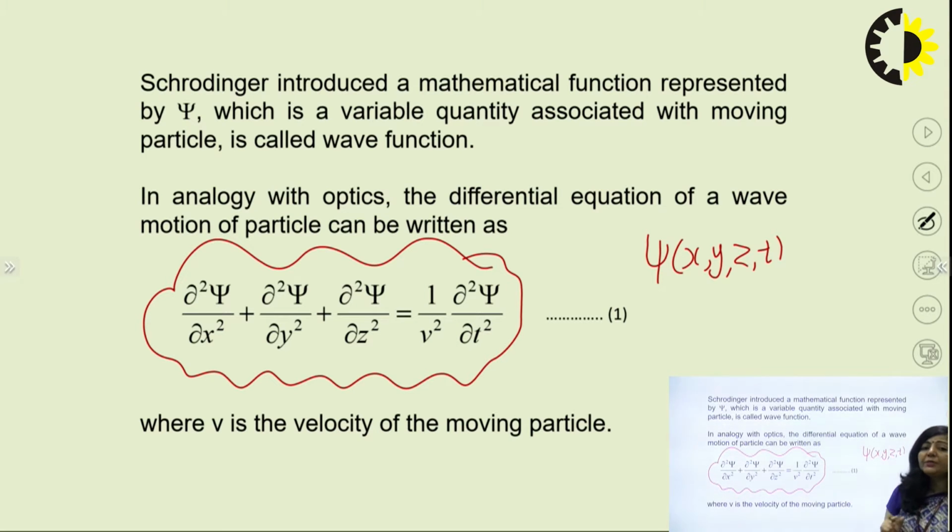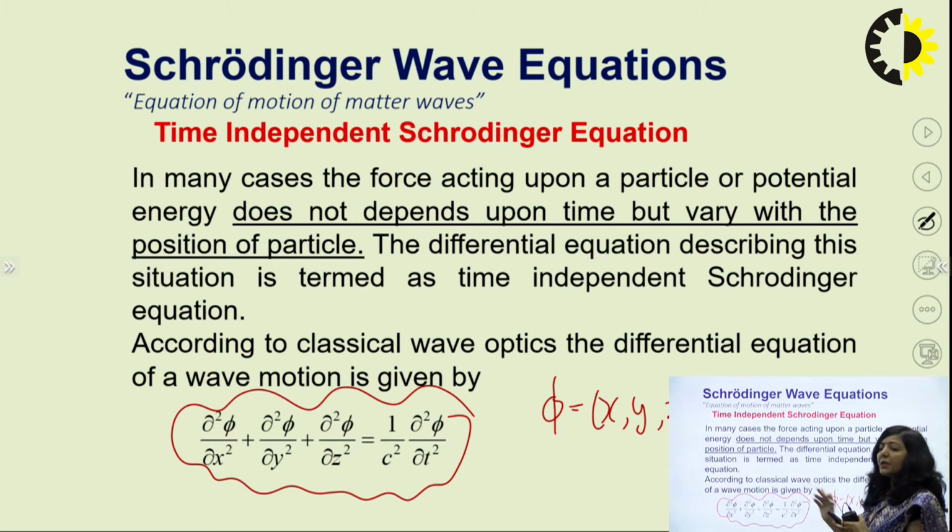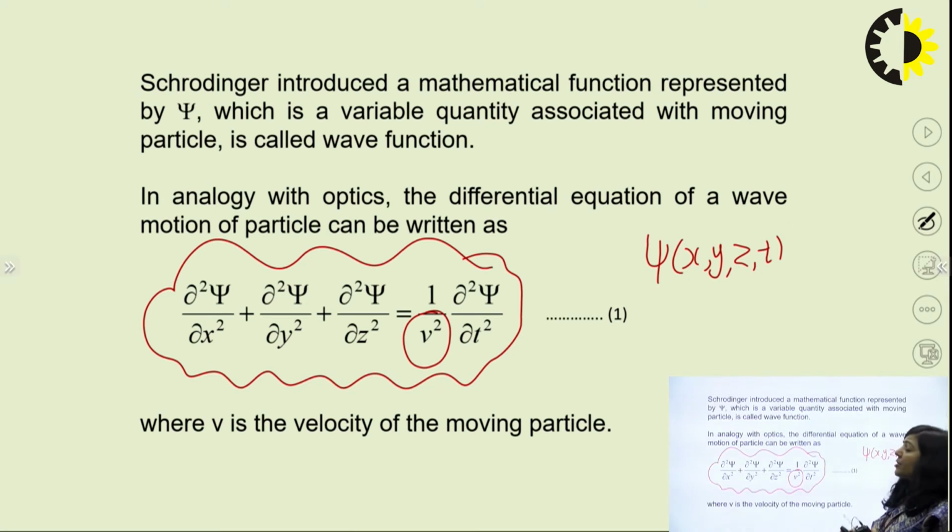And one more interesting point is there. As you have seen, in the general wave equation you have c square here, but in the Schrodinger wave equation we have written 1 upon v square del square psi upon del t square. As you know, in case of quantum mechanics, whenever you have a moving microscopic particle, that particle is associated with wave nature, and according to de Broglie, that particle is associated with a matter wave.